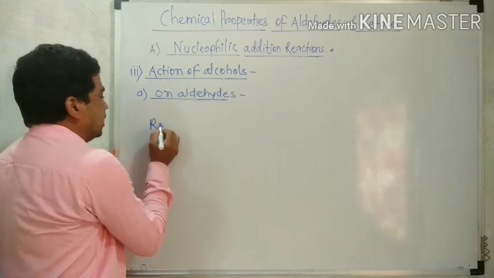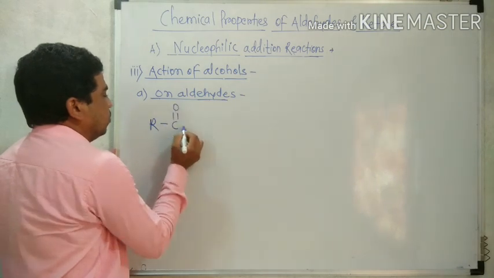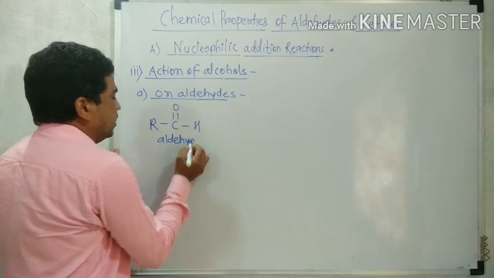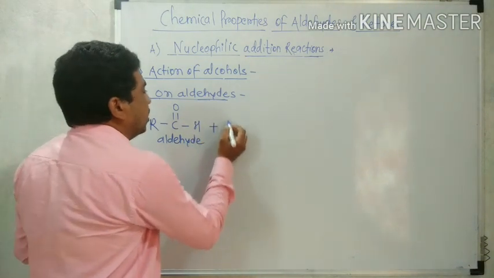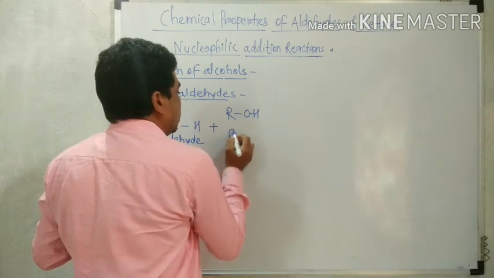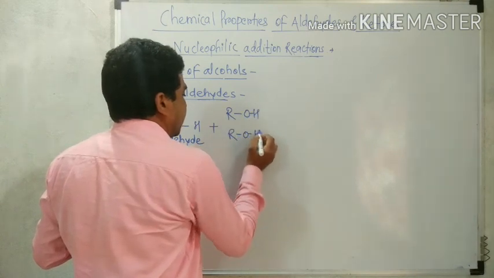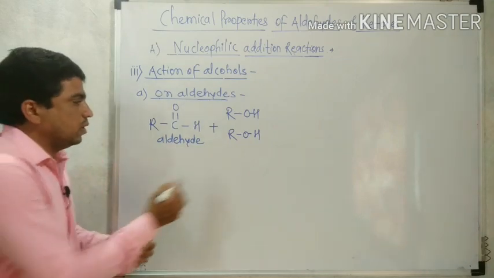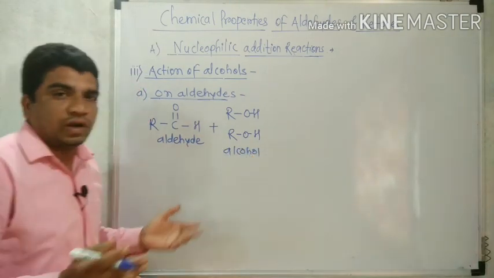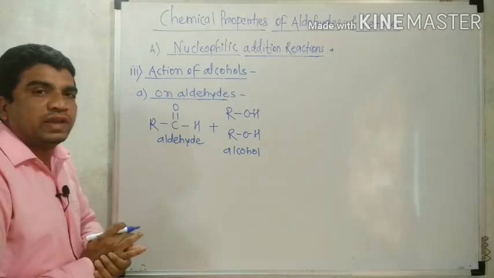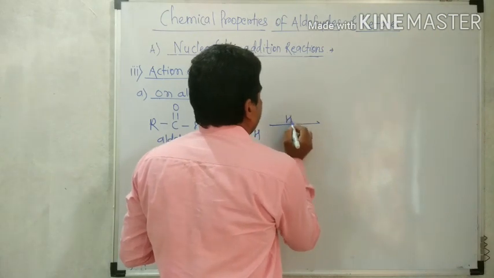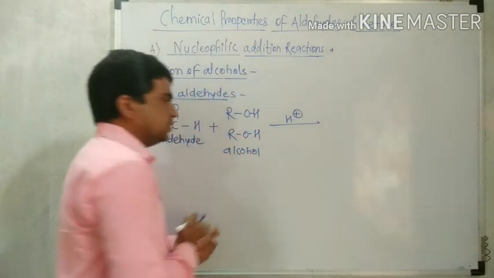So we know that C double bond O H, aldehyde, when reacted with alcohol, here two molecules of alcohol are required, twice ROH. We can write it as two molecules of alcohol. ROH means alcohol: methyl alcohol, ethyl alcohol, any example of alcohol we can take in the reaction. The reaction is in presence of acid, H plus.